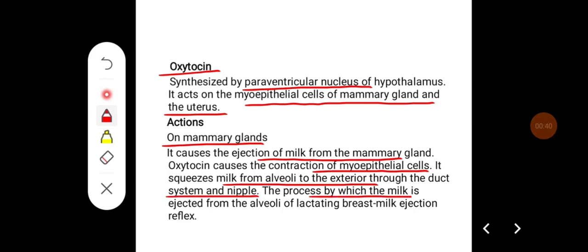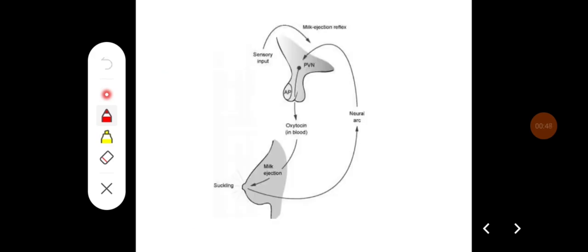The process by which milk is ejected from the alveoli of lactating breasts is called the milk ejection reflex. So this is the milk ejection reflex: suckling of the breast causes stimulation of the stretch receptors, which, through the vagus, causes stimulation of the paraventricular nucleus, and it causes secretion of oxytocin, which is released in the posterior hypothalamus.